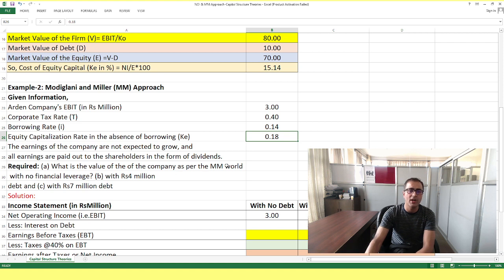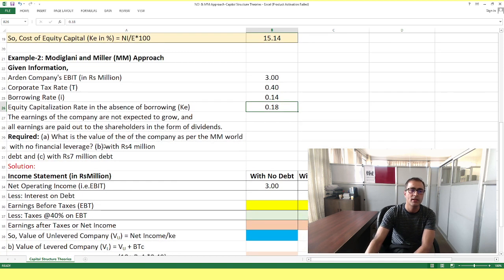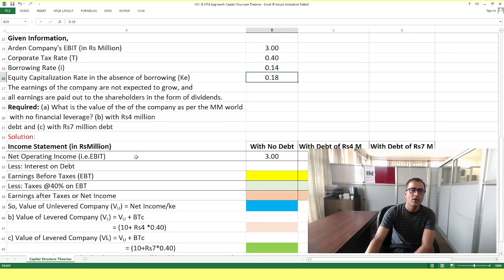A company as per Modigliani and Miller's world with no financial leverage, that is, with no debt, is the first case. The second case is with 4 million debt, and the third one is with 7 million debt. Okay, now to solve this type of question, again we need to prepare an income statement.